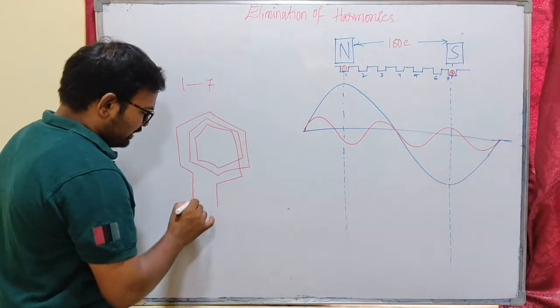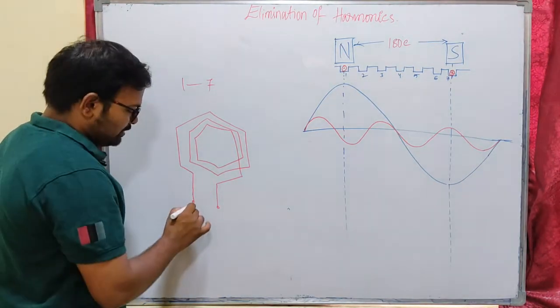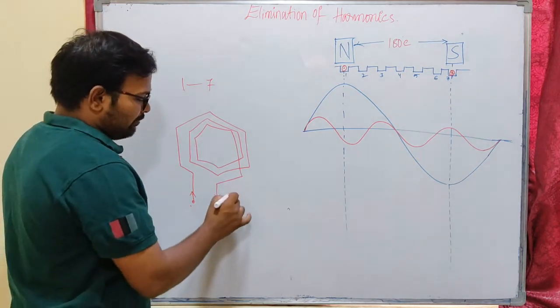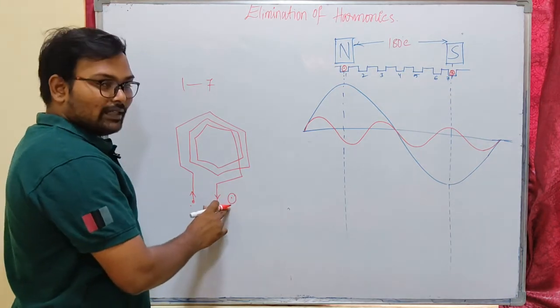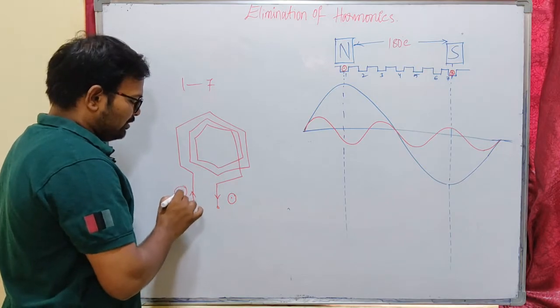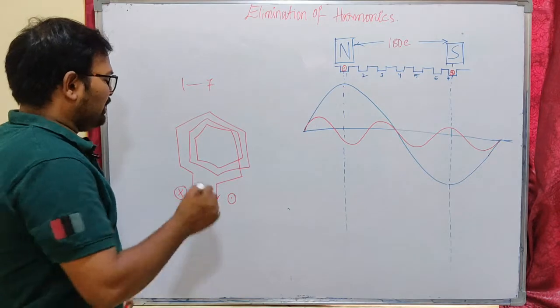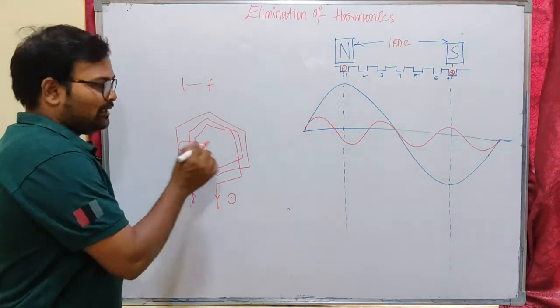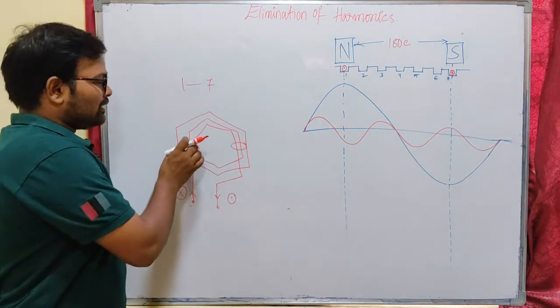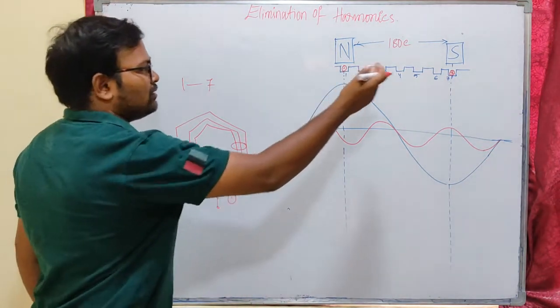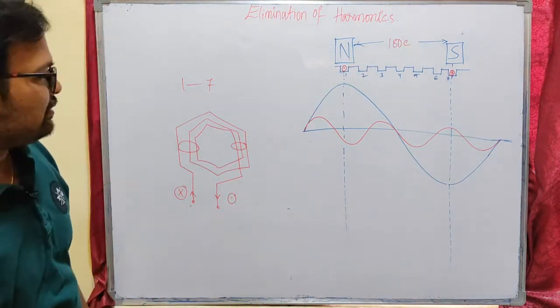It has two ends. If this is my current going into the plane, this will be current coming out of the plane. Current coming out of the plane will be displayed like this, and current going into the plane will be displayed like this. I hope you understand. All these conductors are one coil side and all these conductors are another coil side. All these conductors will be placed in this slot, and all the conductors in the second coil side will be placed after 6 slots for a full pitch winding.